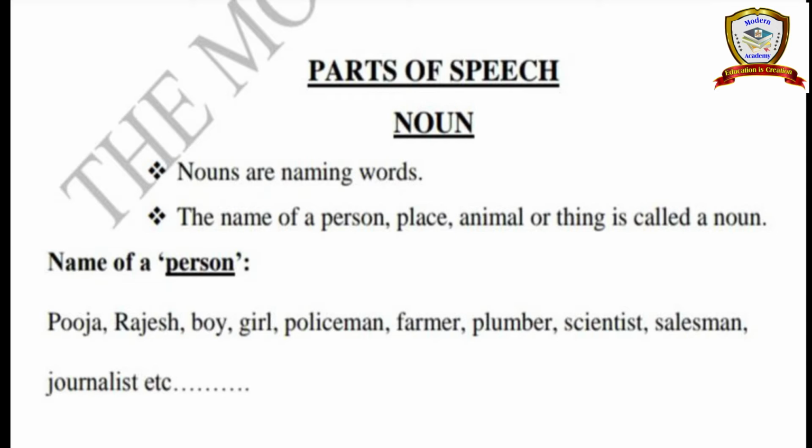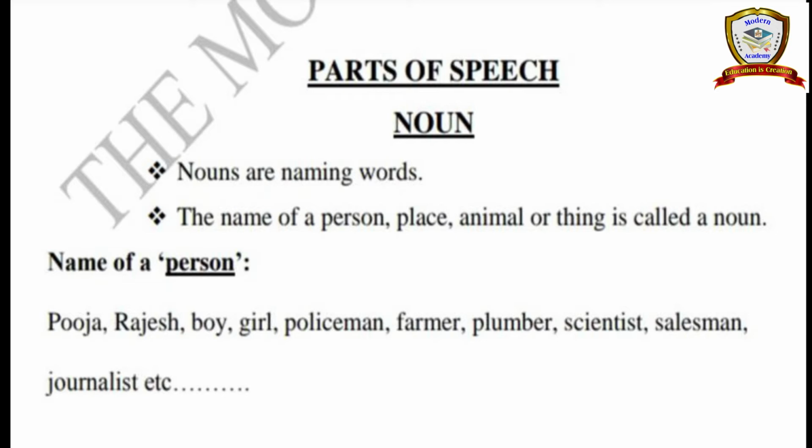See, so all these things are considered as a noun. So noun is a naming word. It denotes a name of a person, so one person's name. Okay. And then the name of a place, so one particular place name.